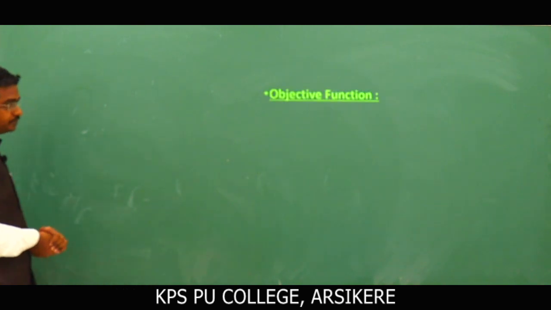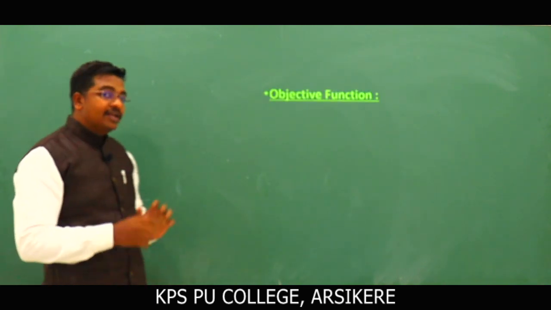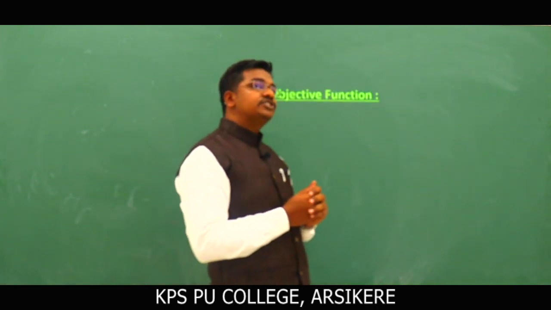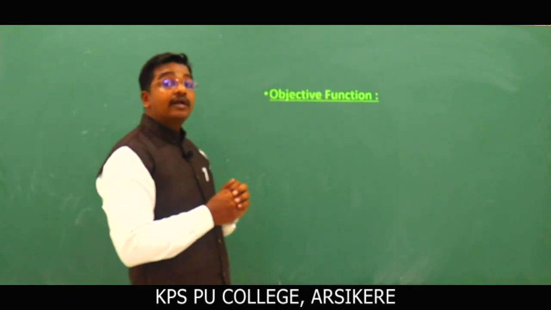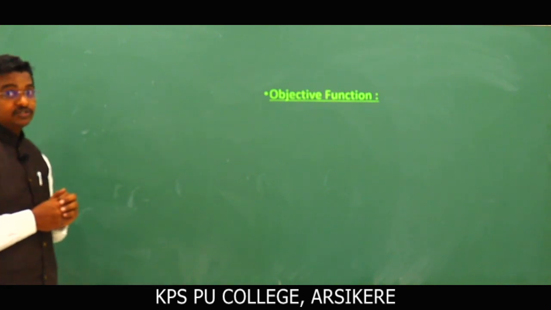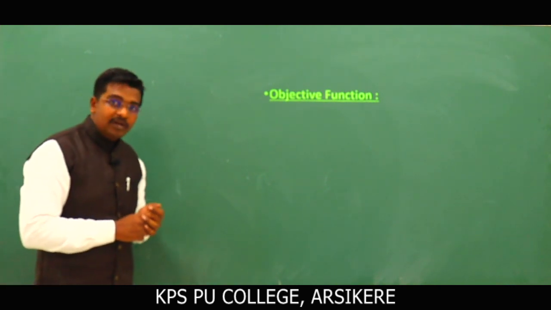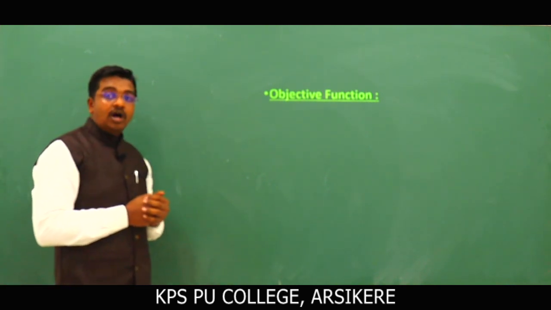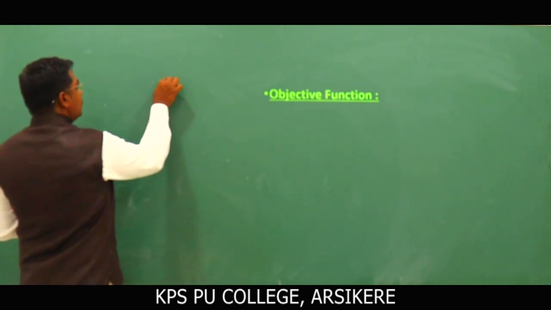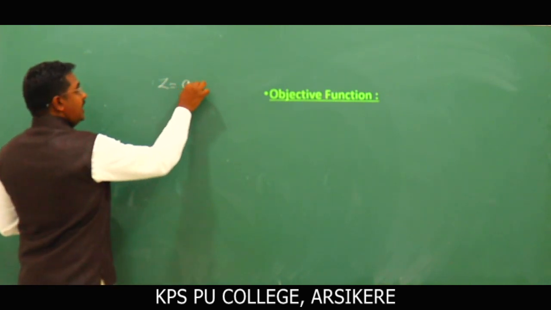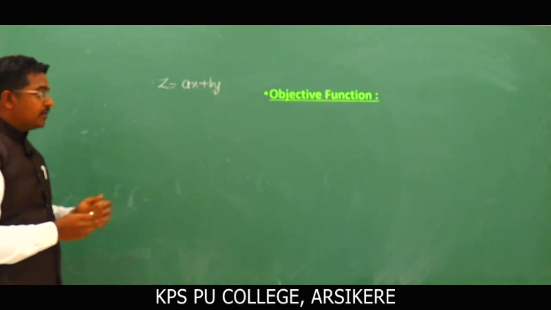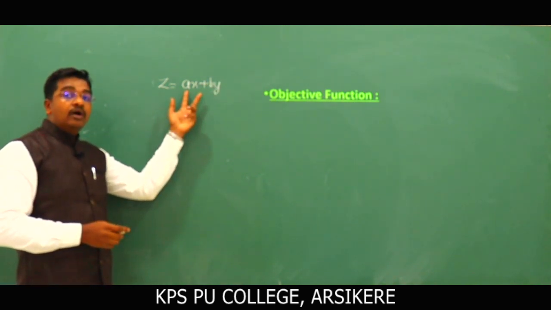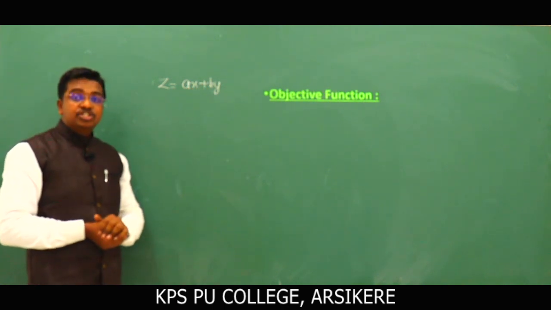Next definition: objective function. In a linear program, what is the objective function? A function which represents the goal or aim of the problem, the linear problem. That function is called the objective function. We have the definition here, z is equal to ax plus by. A linear function z is equal to ax plus by, where a and b are constants and x and y are the decision variables.